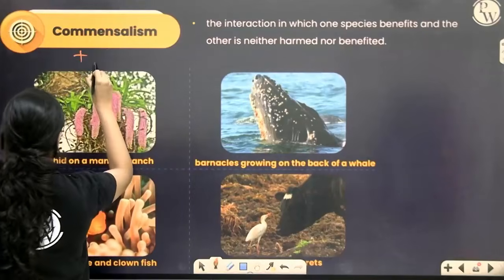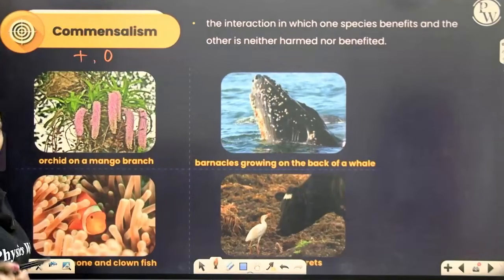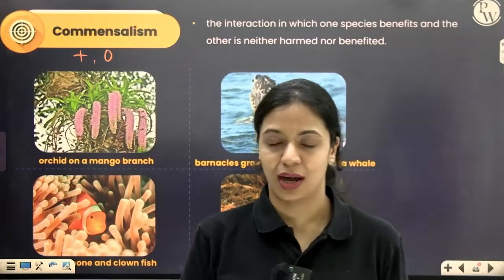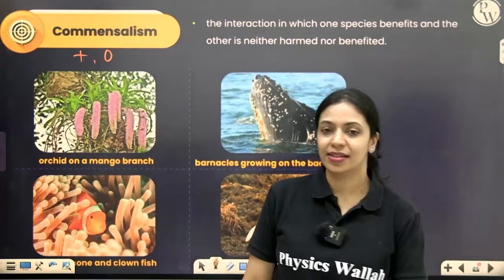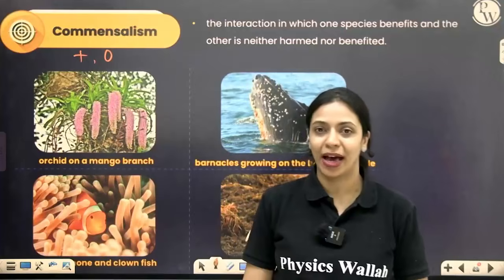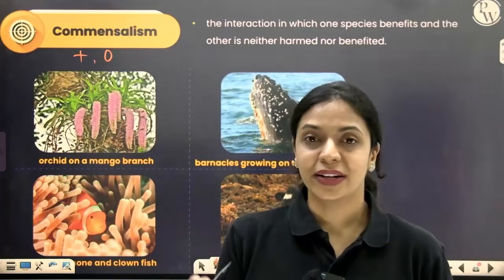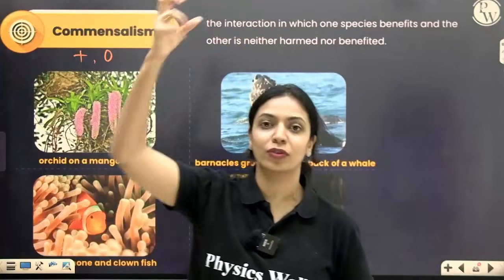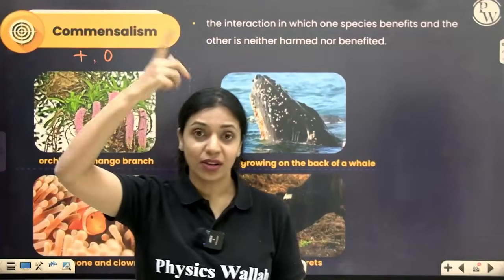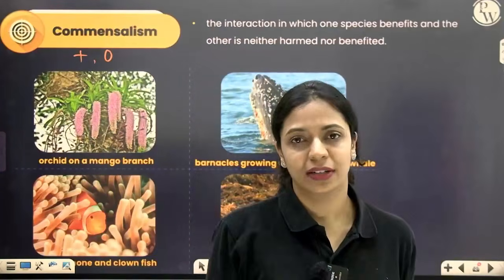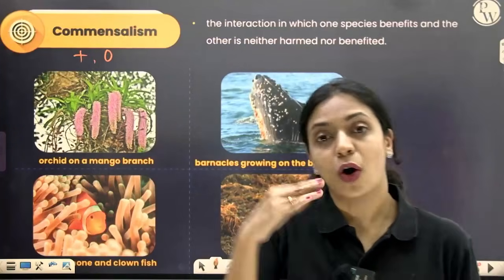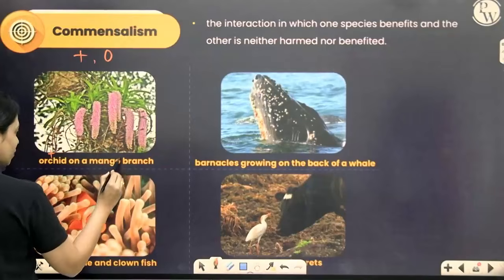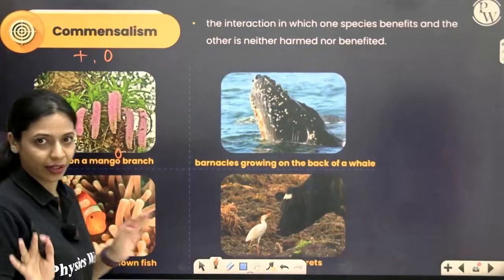Now let's talk about commensalism. Commensalism is a positive neutral interaction. One of the species will be benefited, the other one will neither be benefited nor harmed. One example for that is orchids growing on a mango tree's branch. Orchids are not parasites. They're just there for support. They are obtaining support from the mango tree. But because these orchids are there, there is no harm that the mango tree is facing. So for the orchid, it's beneficial. For the mango tree, it's neutral, neither beneficial nor detrimental.